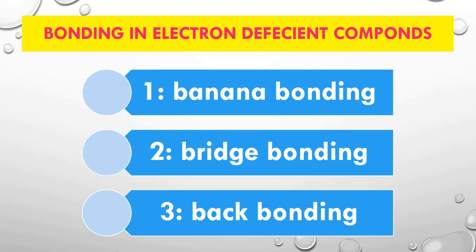Now we discuss bonding in electron deficient compounds. There may be 3 types of bonds that we are discussing: banana bond, bridge bonding, which is also known as dative bond, and back bonding. Now we will discuss these 3 types of bonding in electron deficient compounds.